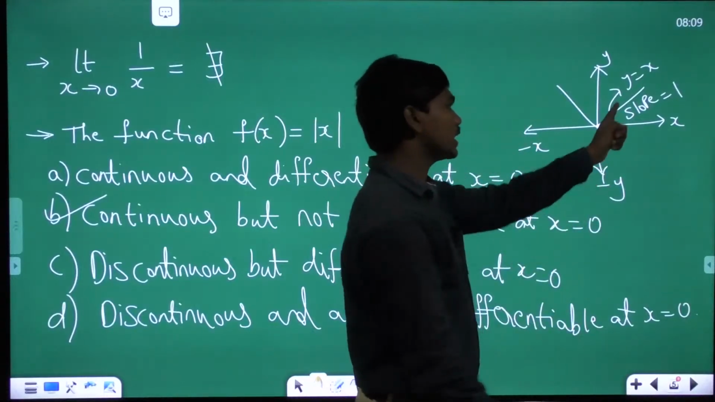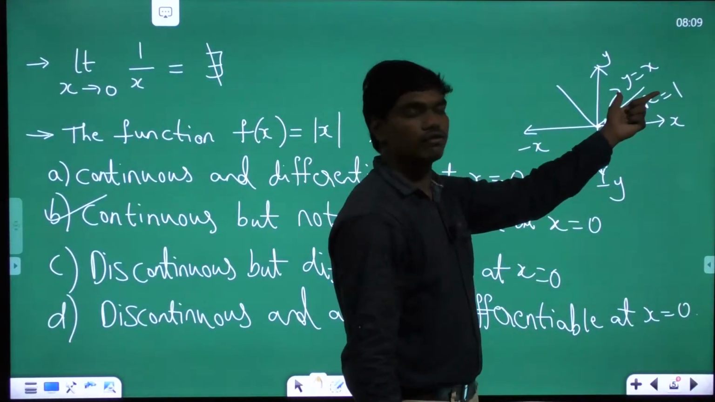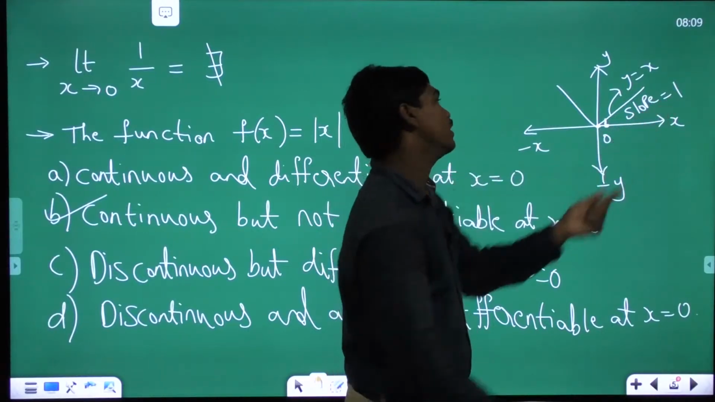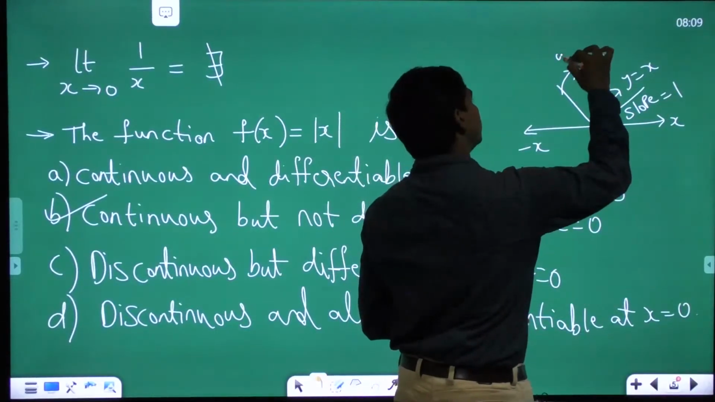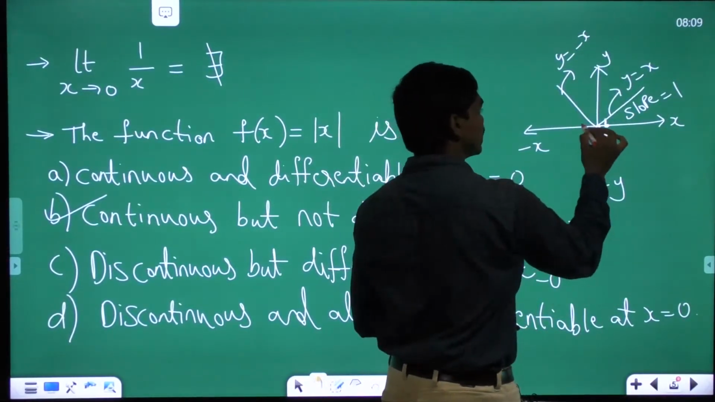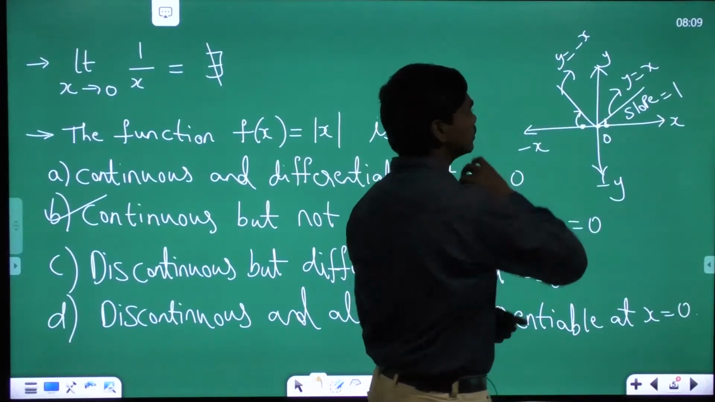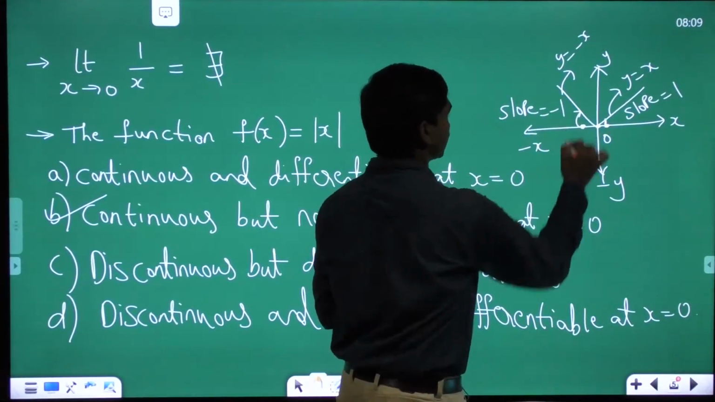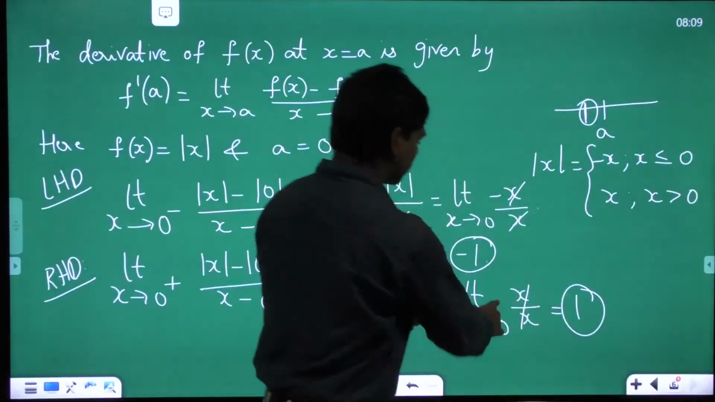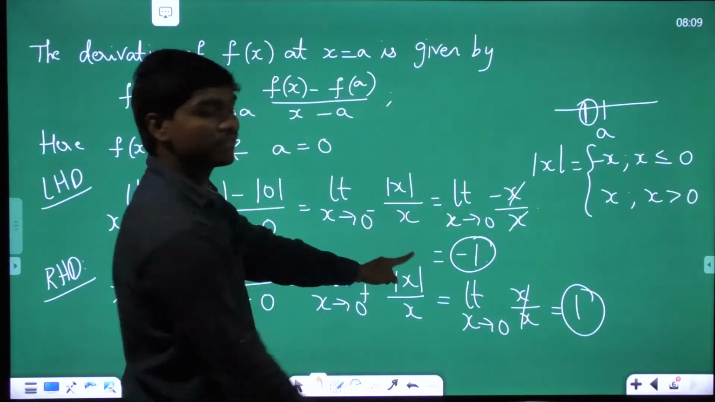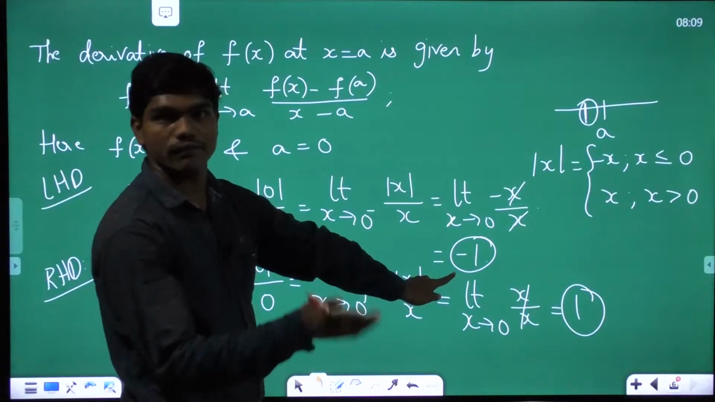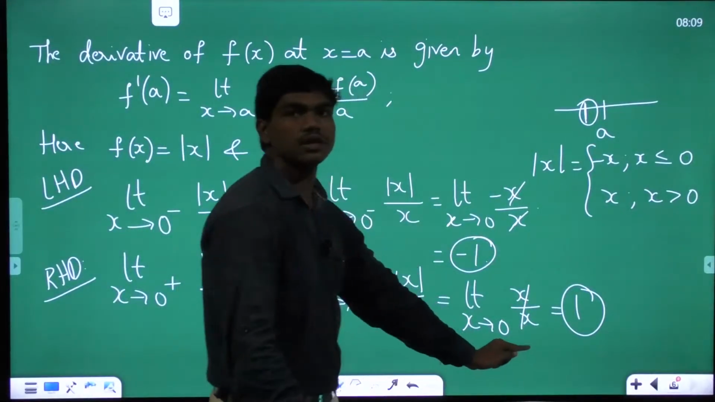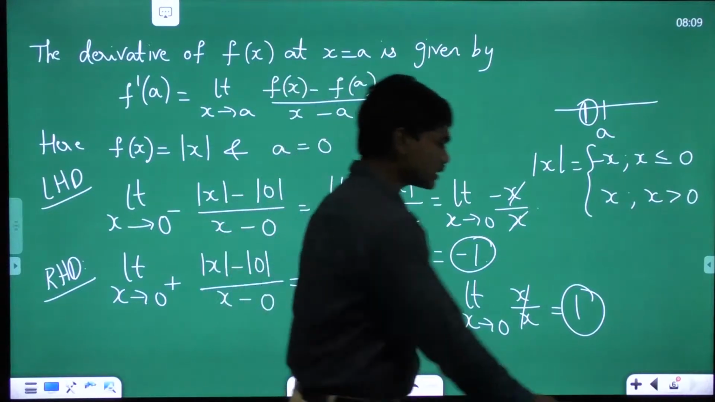Correct? Because this is a line of the form y equal to mx with the value of m as 1. So the slope of this line is 1, and this line equation is y equal to minus x, which means in the left neighborhood, somewhere here, the slope of this line is minus 1, and that is what you got here exactly. On the right hand side the slope is 1 and on the left hand side the slope is minus 1, because to the left of 0 the equation of |x| is y equal to minus x and to the right of 0 the value of |x| is plus x. Correct? Yes.